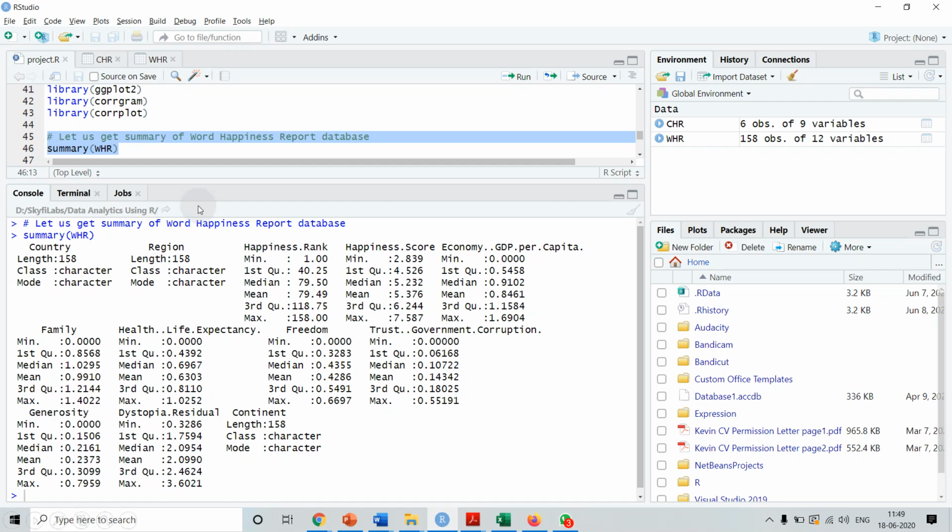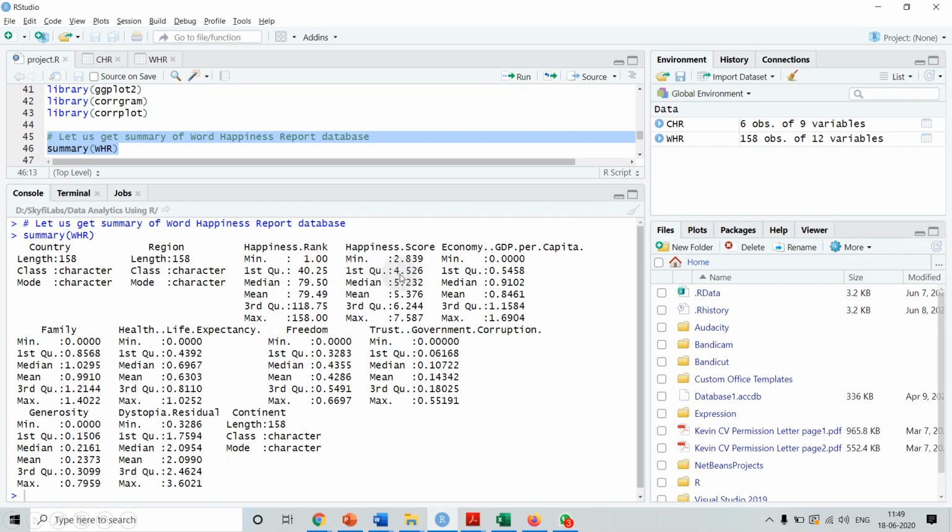What is the minimum value in that particular column? What is the maximum value? What is the first quartile? What is the median? What is the third quartile? And what is the mean also? So the average value we are getting as well. The first quartile, let's say for the happiness score, is 4.556.